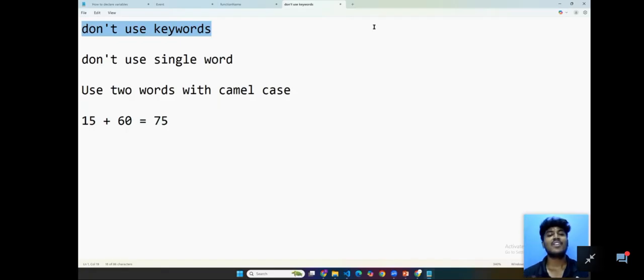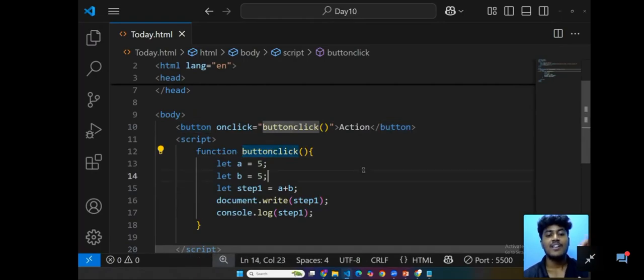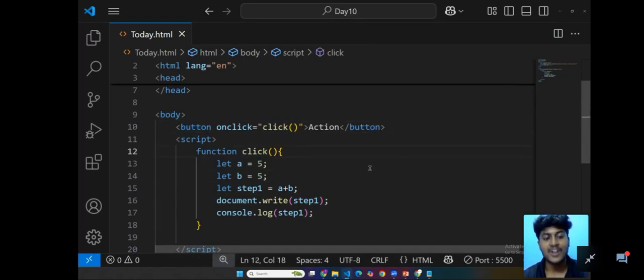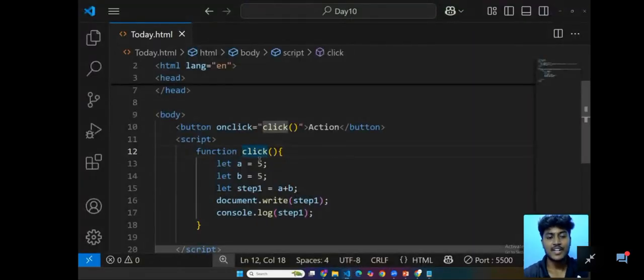So now our document is written because we changed the name. Before that, kindly listen. Our function name is just a single word. Are you guys now clear? Clear means just type clear in the chat box. There is no need for camel case, because the function name is our own variable. But in JavaScript, generally every default keyword is presented using only camel case.